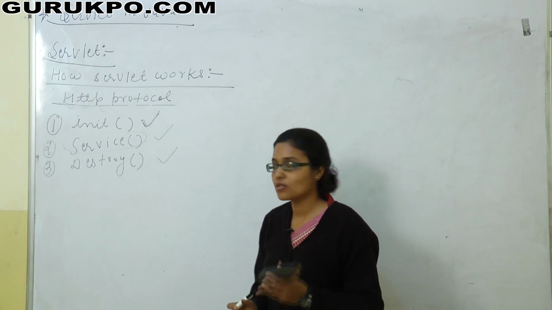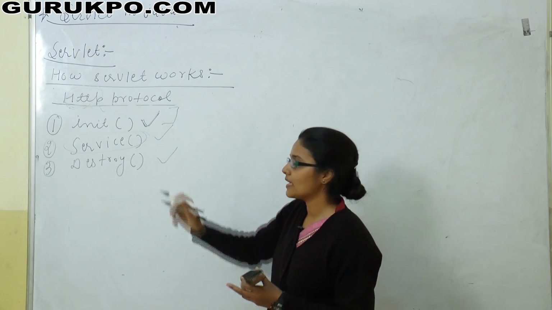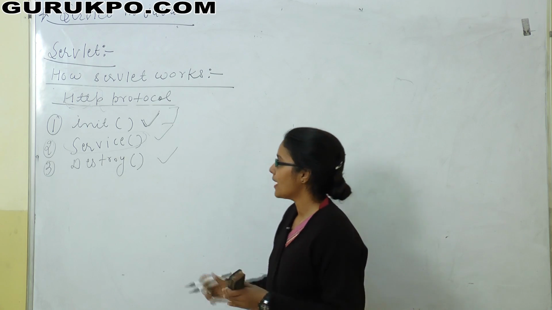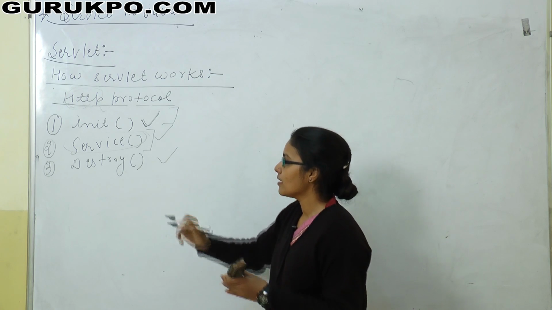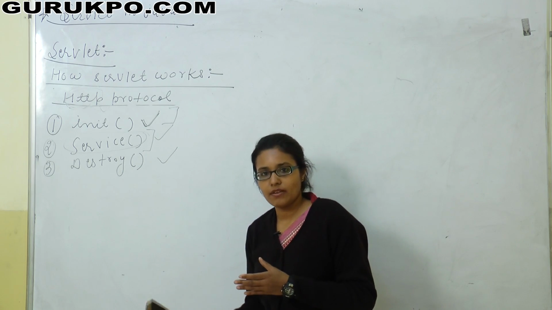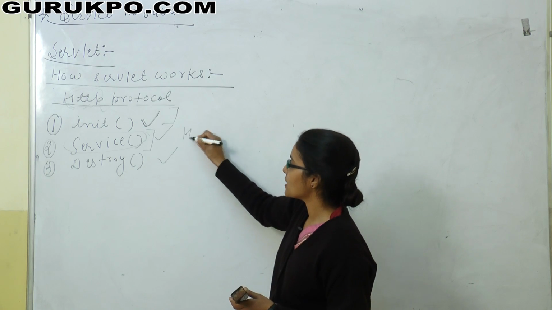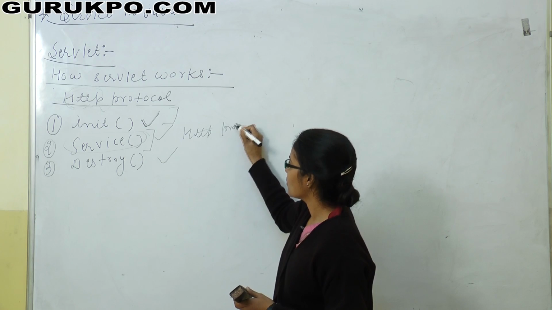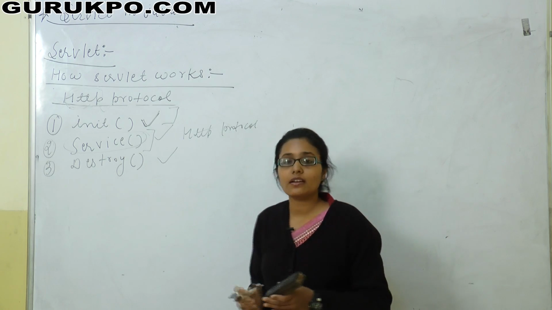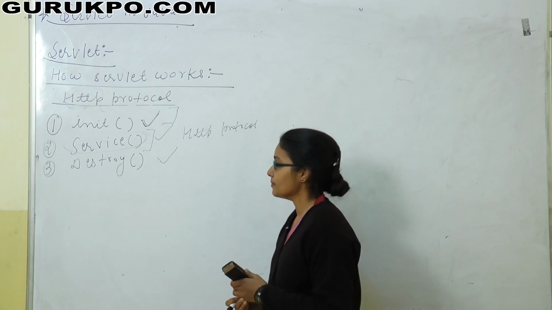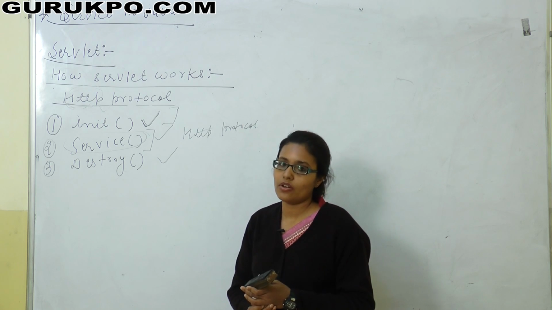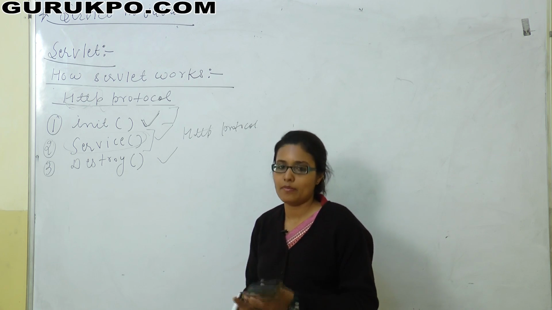Init method is called when the servlet is loaded into the memory, and service method is called when the client makes the request to the server and the server sends the response to the client, and it is done by using HTTP protocol. And destroy method is invoked when the servlet is destroyed or unloaded from the memory.